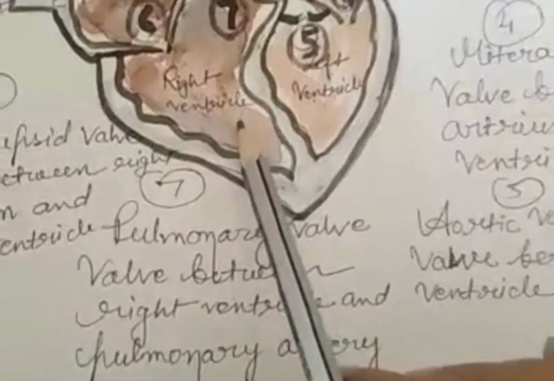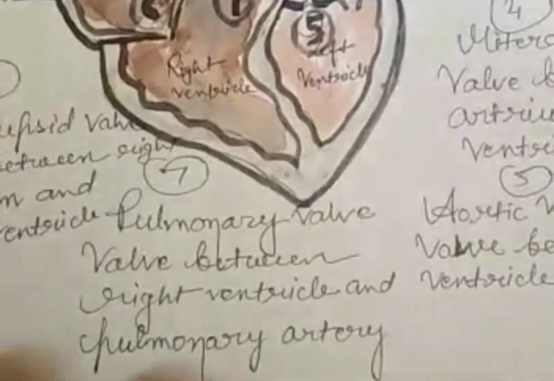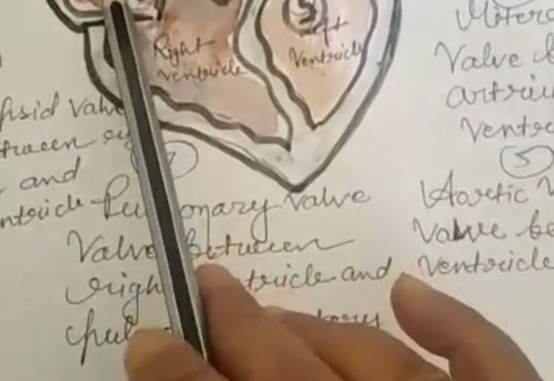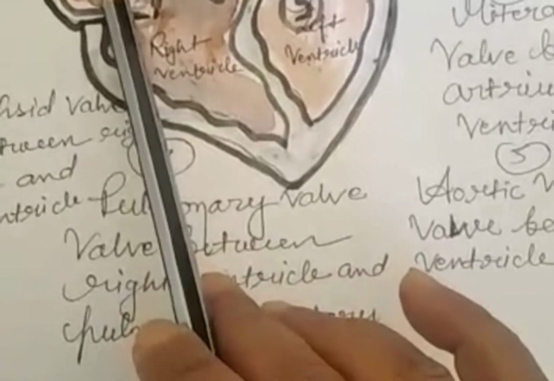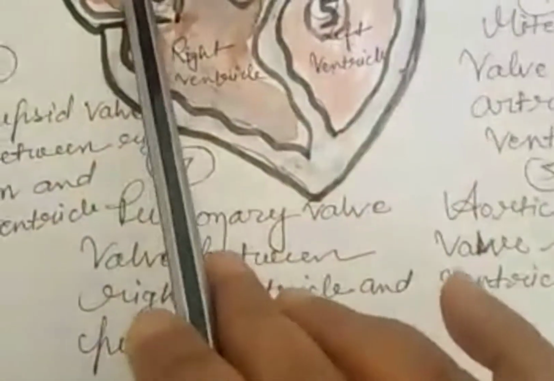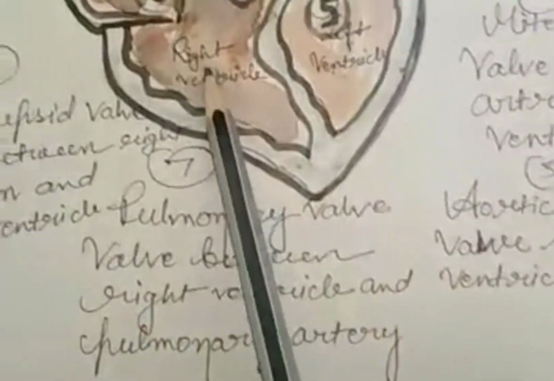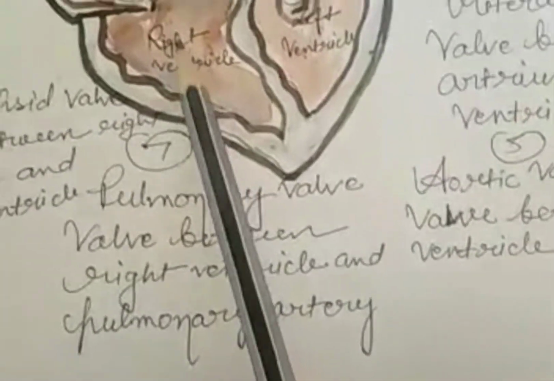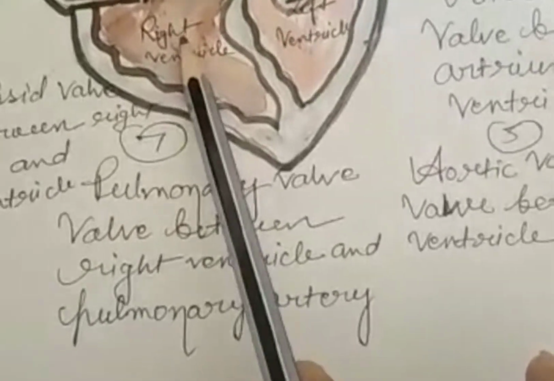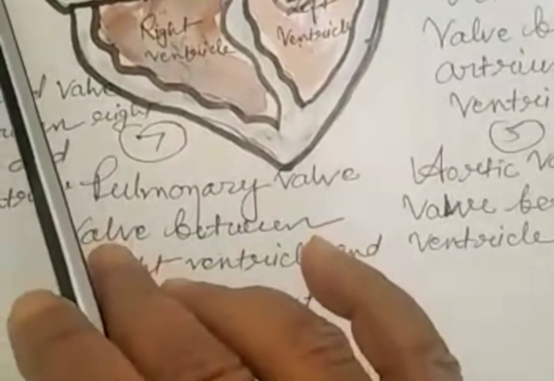Again I am going to describe this. From the whole body, impure blood first reaches the right atrium through the vena cava. From the right atrium to the right ventricle. From the right ventricle, this blood will go through the pulmonary artery.